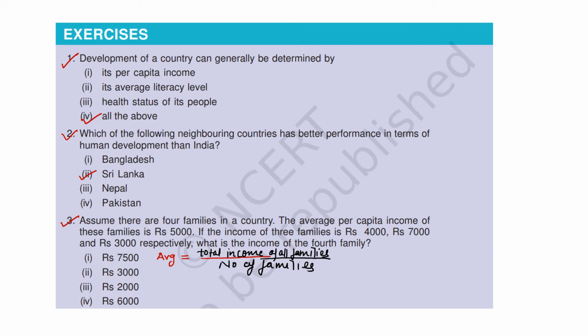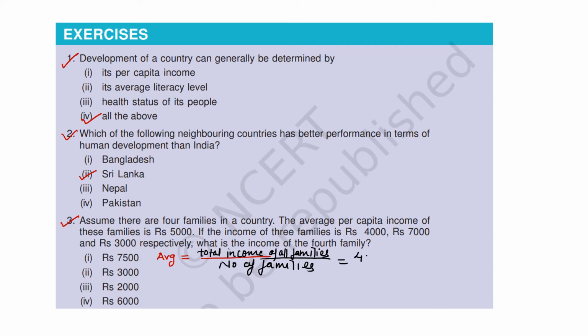So average income is equals to total income of all families upon number of families. Therefore, let X be the income of 4th family.